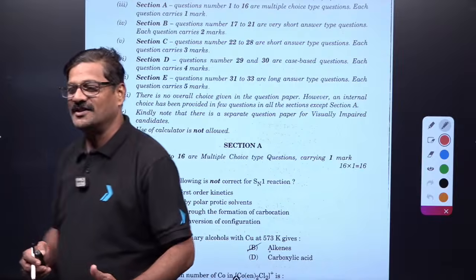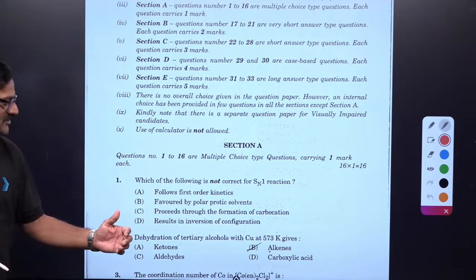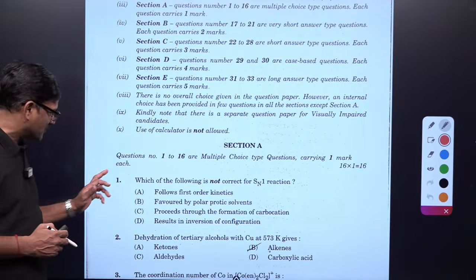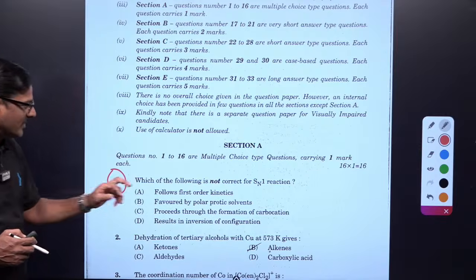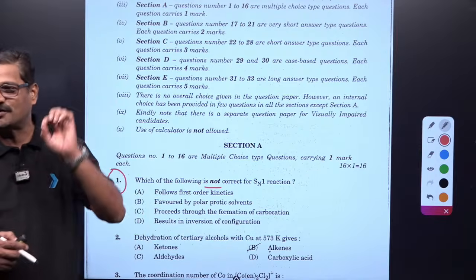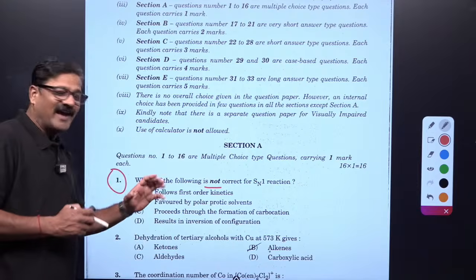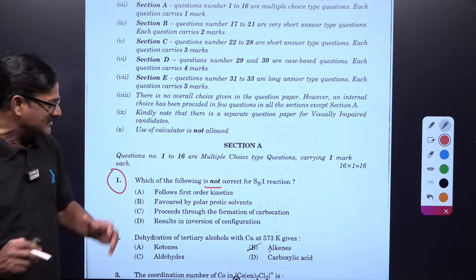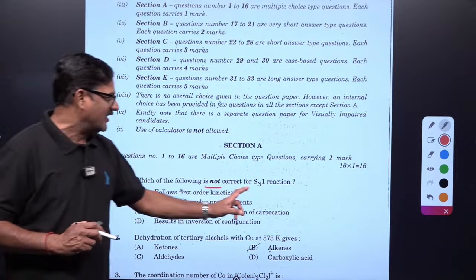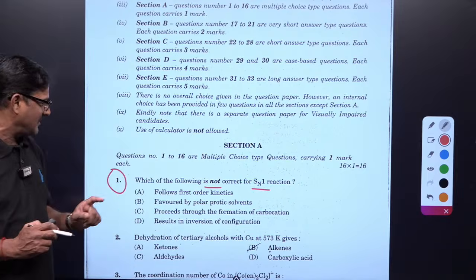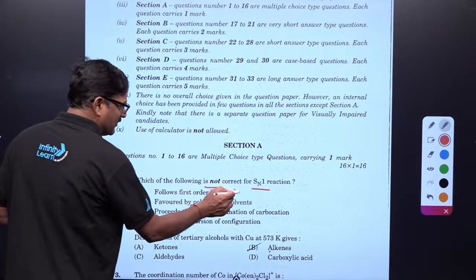So it is the first question. Which of the following is not correct? The question is asked in such a way that it is directly like a NEET examination. Regarding SN1 reaction: it follows first order, that is correct.